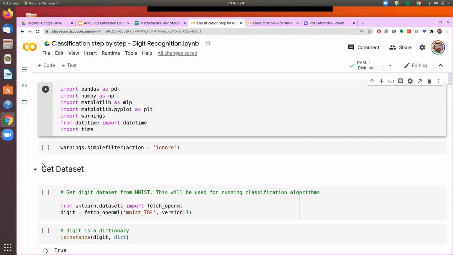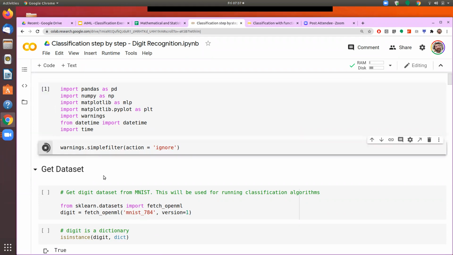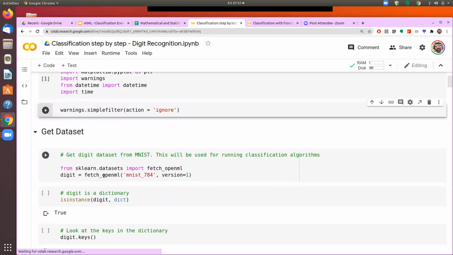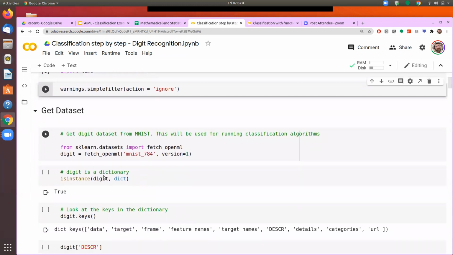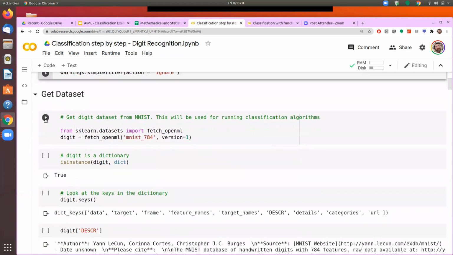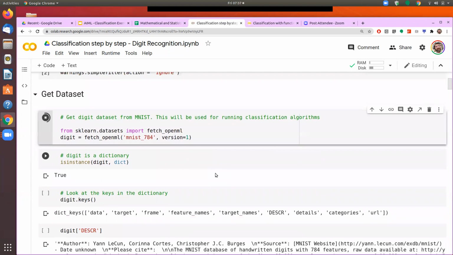So we have imported the libraries. I'm just suppressing certain warnings which keep coming. After that, I'm acquiring the data set. In this case, I'm just getting the data set from the sklearn library itself.